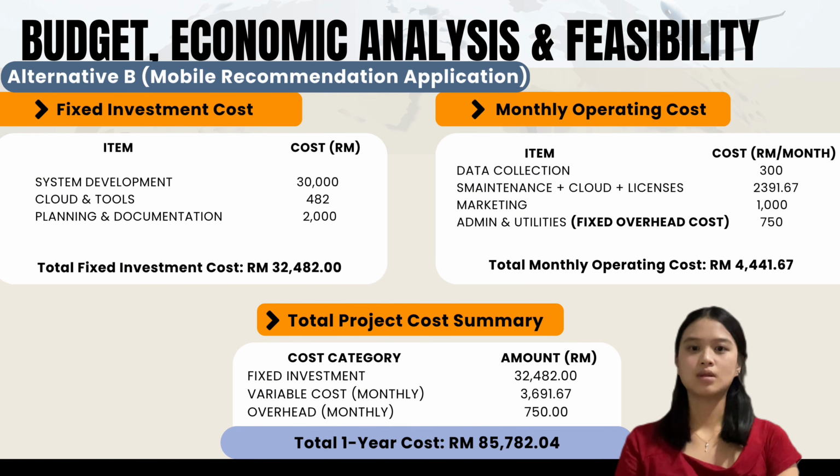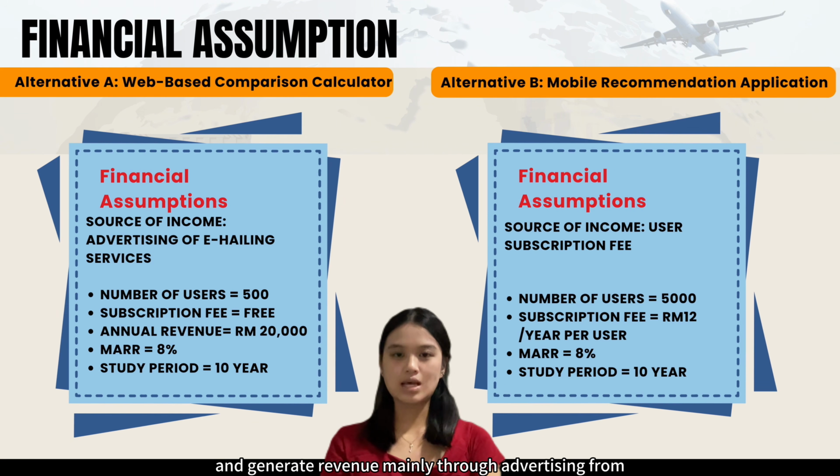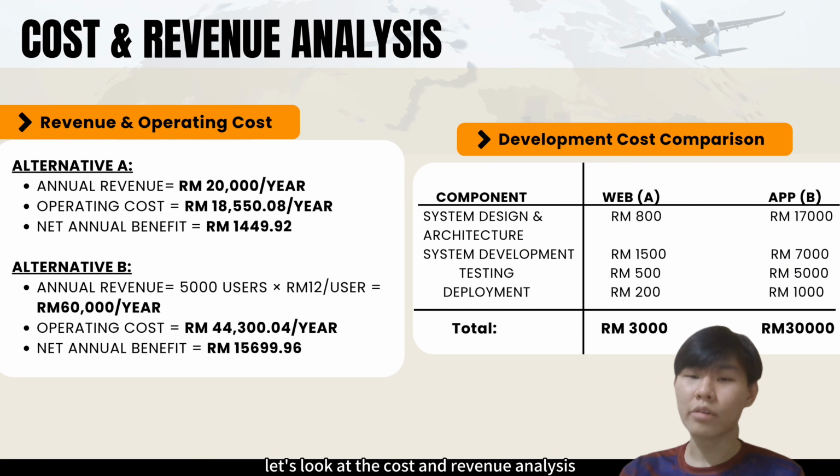For the financial assumptions, Alternative A targets 500 users and generate revenue mainly through advertising from e-hailing service provider with an estimated annual revenue of 20,000 ringgit. Alternative B targets 5,000 users and charge a subscription fee of 12 ringgit per user per year. Both alternatives are evaluated using MARR of 8% and a study period of 10 years. Let's look at the cost and revenue analysis.